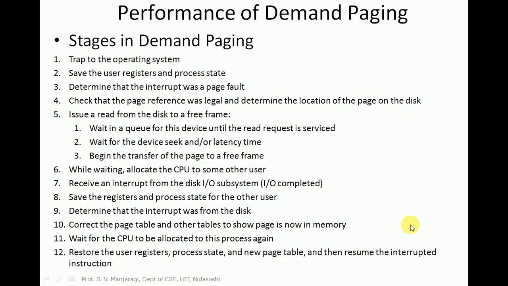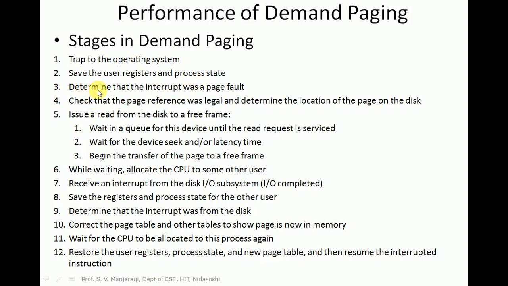Now let us look at the performance of demand paging. Let us see what the different stages in demand paging are. Stage 1: whenever a page is demanded, if a page fault occurs, then we trap to the operating system. Next, save the user registers and process state. Process execution will be suspended in between, and we have to save the user registers and the current state of the process.